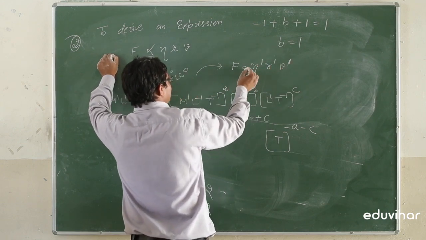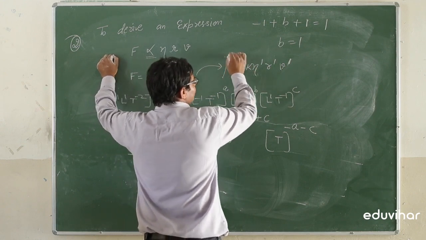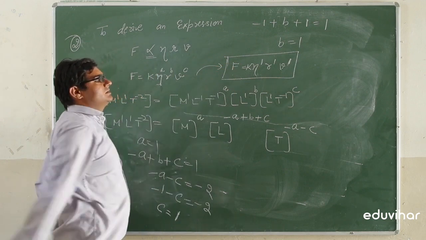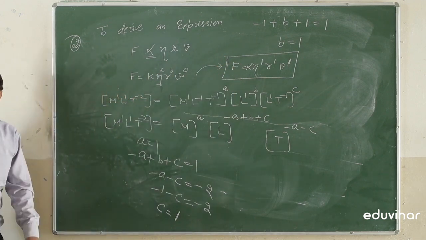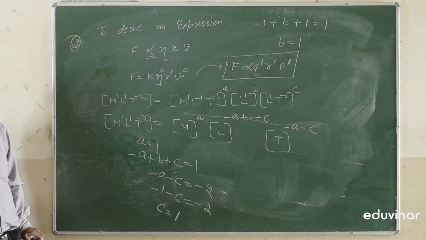So its formula can be written as F is equal to k eta r v. This is the formula for the force. So this is one of the methods for finding the expression of any formula on the basis of dimensions.